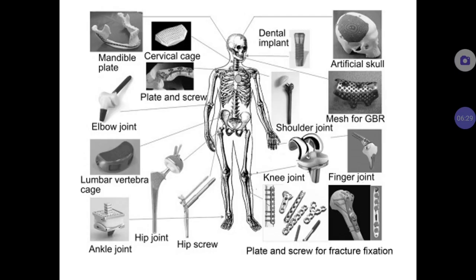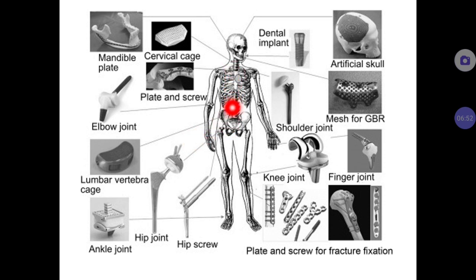You can see here the parts in which the metals can be used. The metals can be used in dental implants as screws, and to make an artificial skull. And you can see here the elbow joint can be made out of metallic alloy, and the vertebral column.